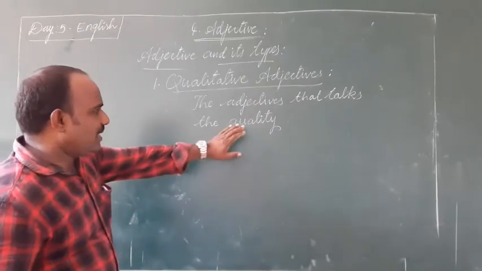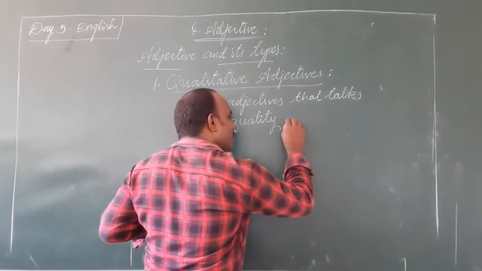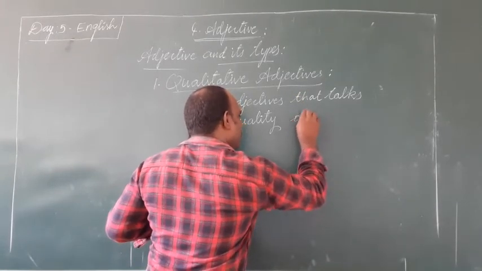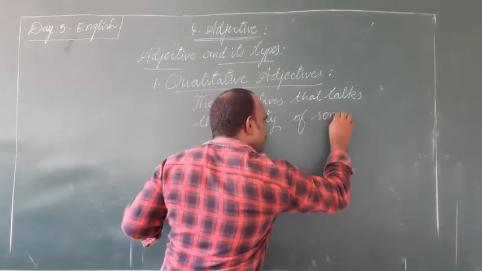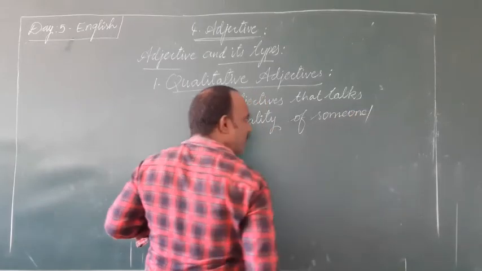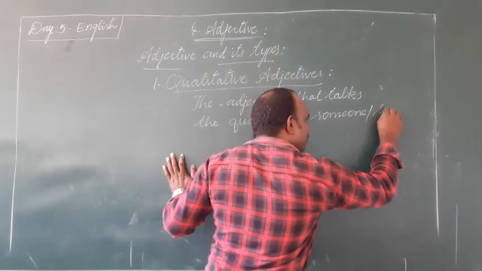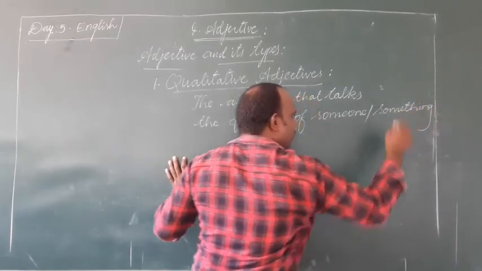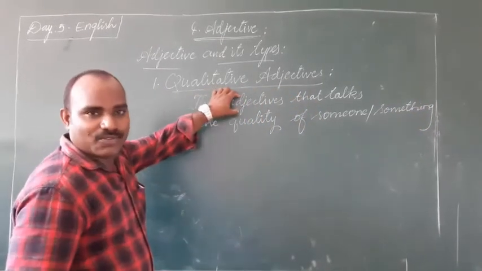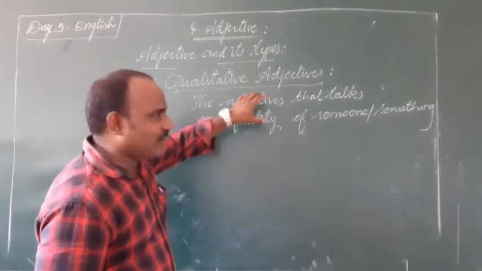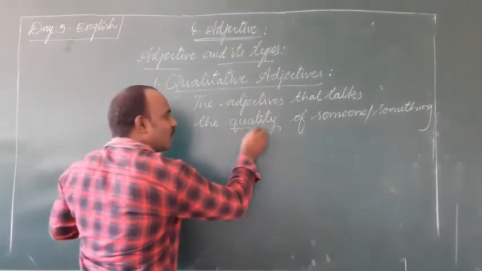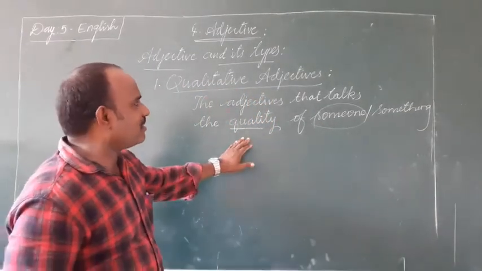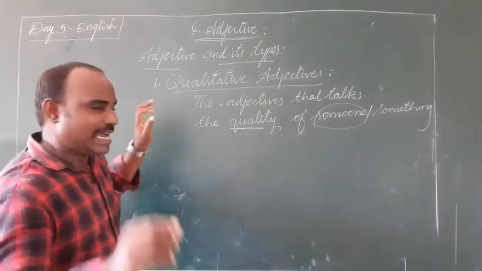The adjective that talks about the quality of someone or something. Okay? The word that talks the quality of a person or something, someone or something, can be considered as qualitative adjectives.